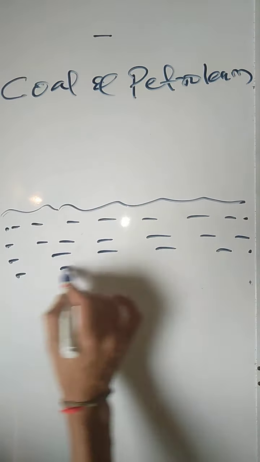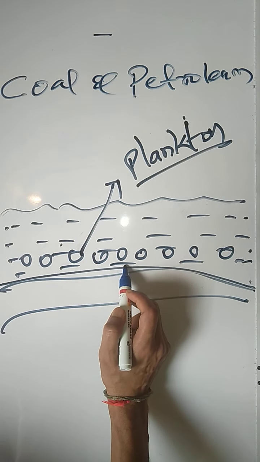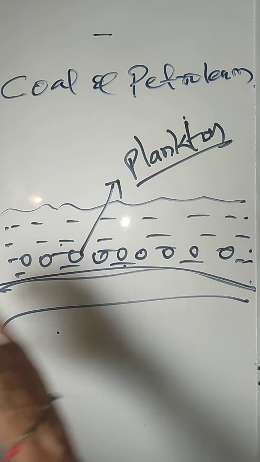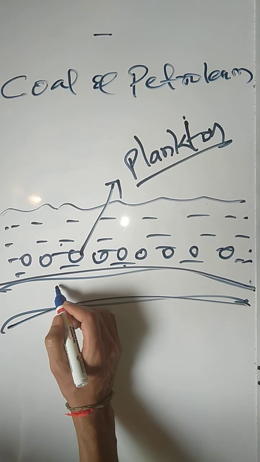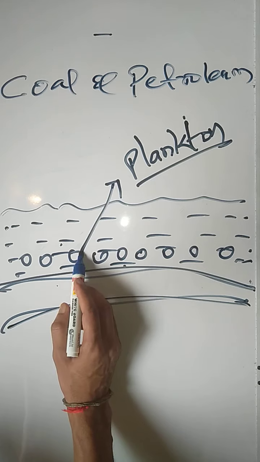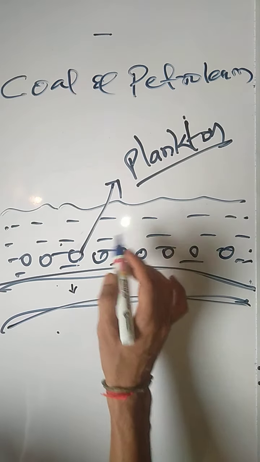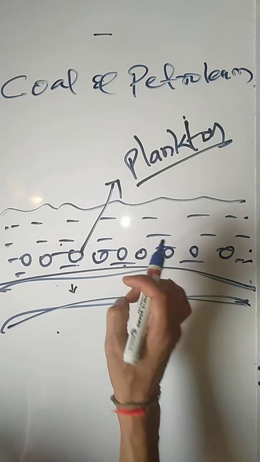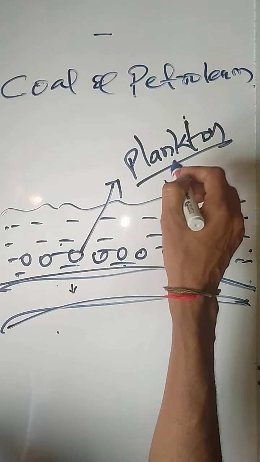Millions and trillions of plankton form a layer on the ocean surface. Then they die. After dying, this plankton is covered by earth, meaning soil, under high pressure and temperature. The plankton body contains oil. Actually, petroleum is oil obtained from the microorganism called plankton.